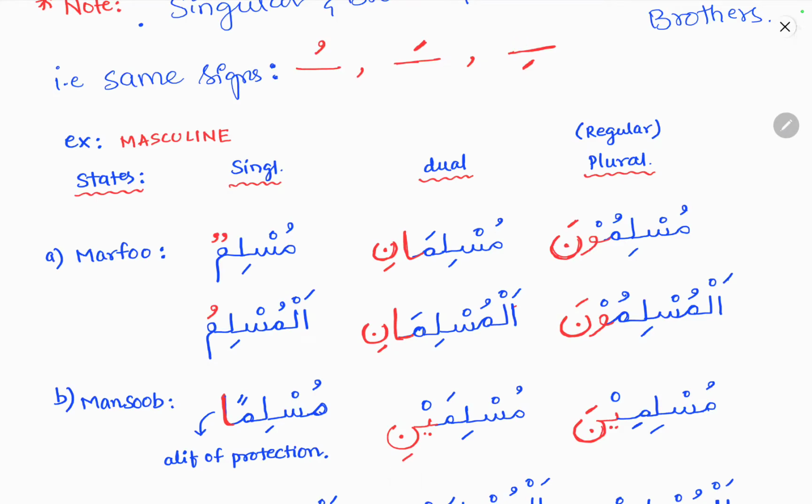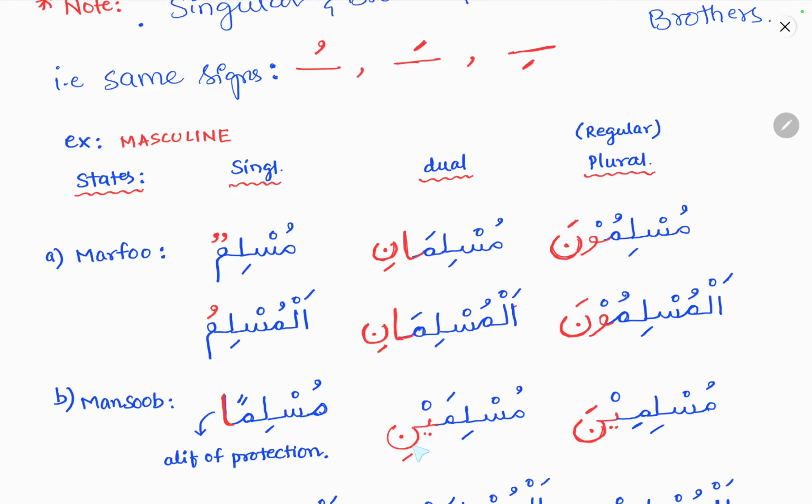Coming to duals. Dual nouns, if you see muslimani: whenever we want to make a single muslim into two muslims, that is dual nouns, ani should be added. So muslimani, tanween is removed and fatha is added over it, and ani, so muslimani, al muslimani. So here it is the marfu state, muslimani. In the mansoob state it is muslimaini. Ya noon should be added at the end.